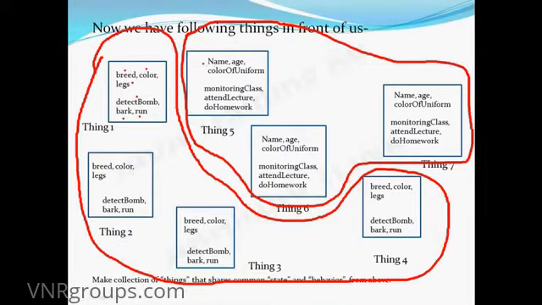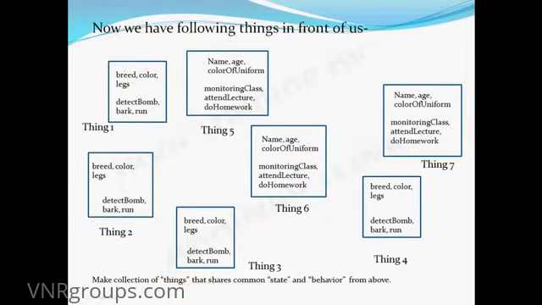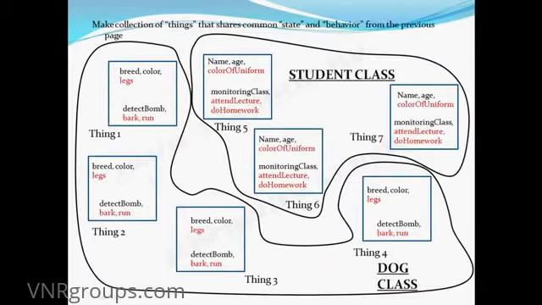So in this collection, all the things think 5, think 6 and think 7 will have common state and behavior. So hence comes the definition of class. So this first collection which I was referring before is known as the dog class, because states and behavior resemble the dog. And this second collection, if you look closely at the states and behavior, it will resemble the student class. So this is what class is.